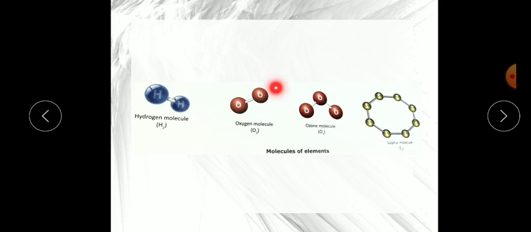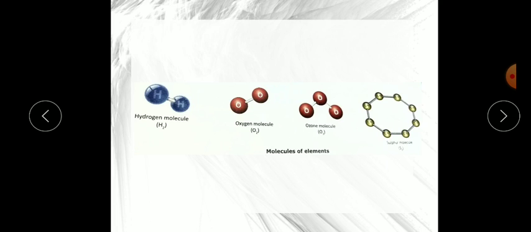So the formula is O3, which is also a stable form. Now sulfur is there, and sulfur is also stable as S8, eight atoms of sulfur making a stable molecule. So they are in the form of molecules.